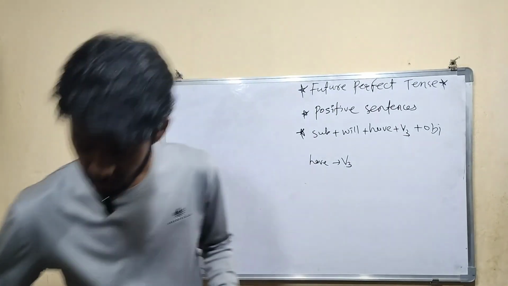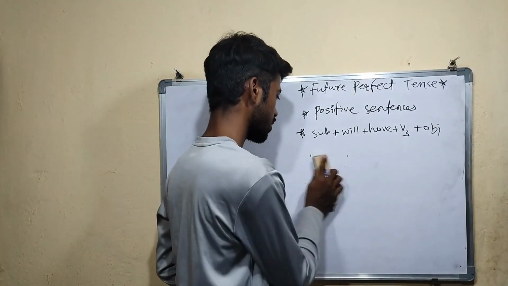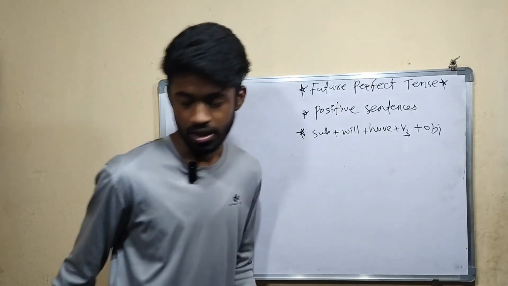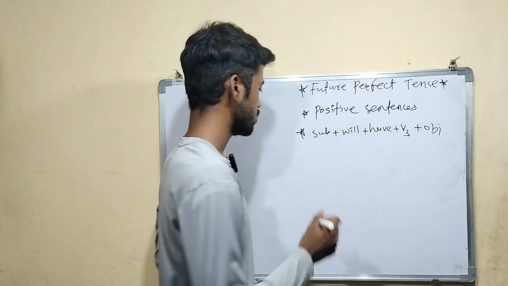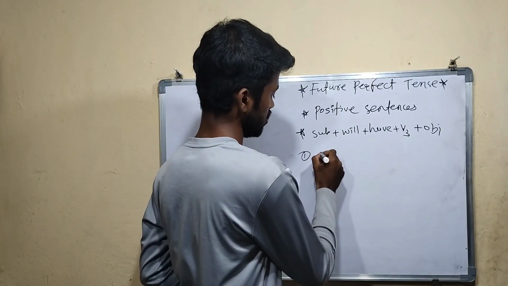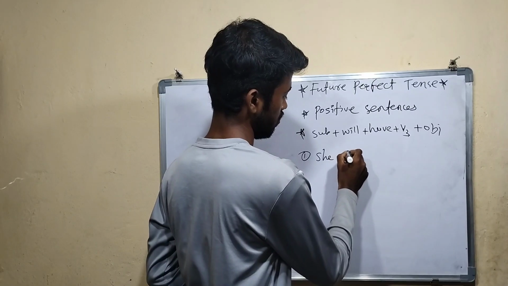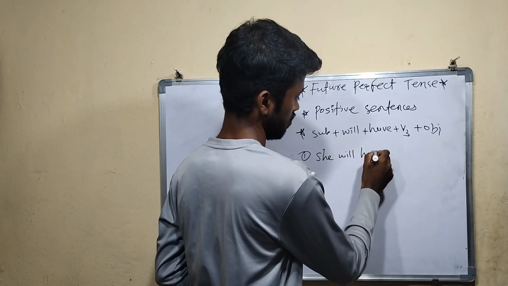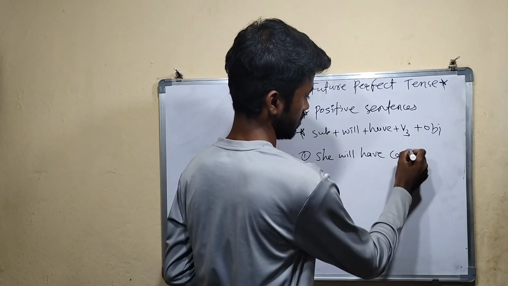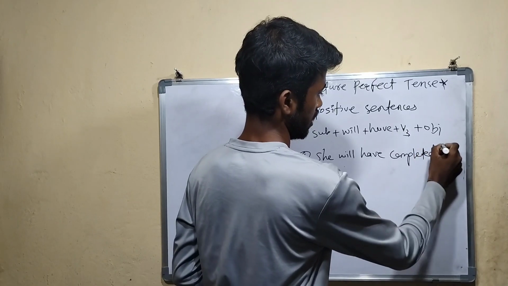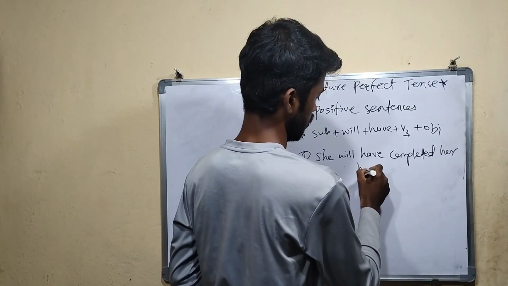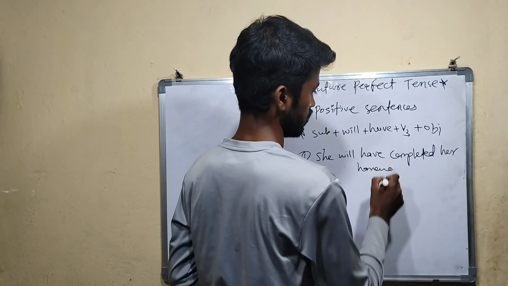Now let's see the examples. What is the first example I told you? She will have completed her homework by tomorrow.